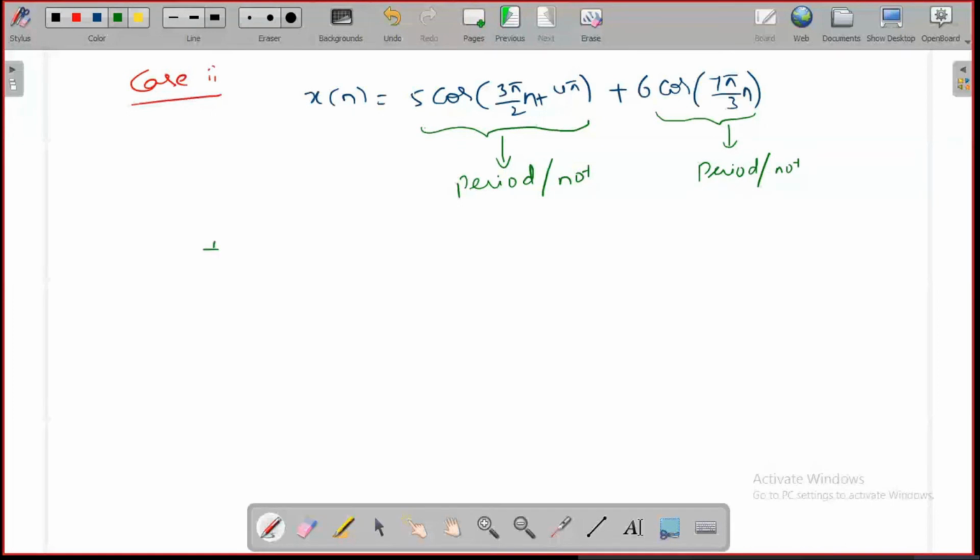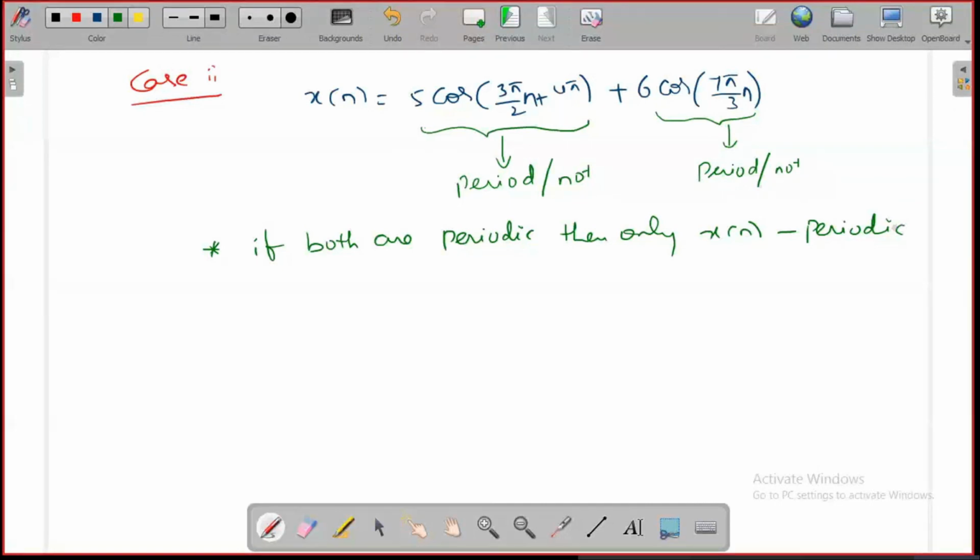If both are periodic, then only x of n is a periodic signal.